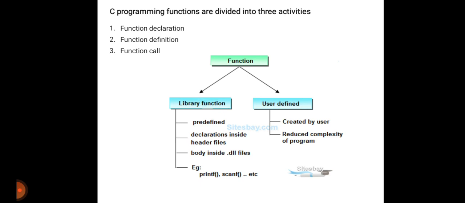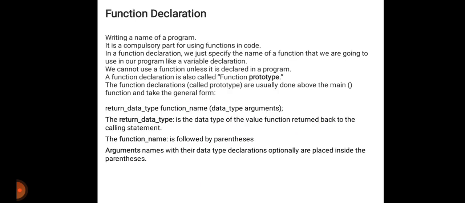Next we will see the C programming functions, which are divided into three types, that is function declaration, function call and function definition. First of all, we will see function declaration. How can we declare any function? Function declaration means writing the name of a function. It is a compulsory part for using the function in code.